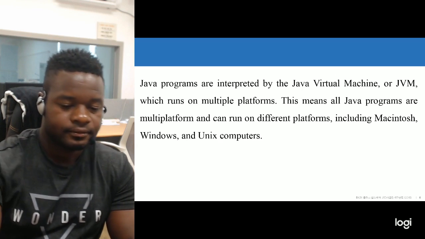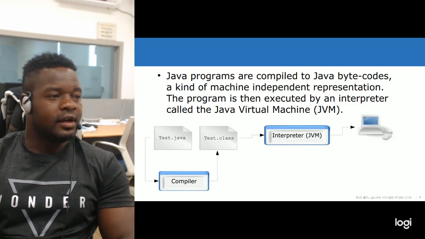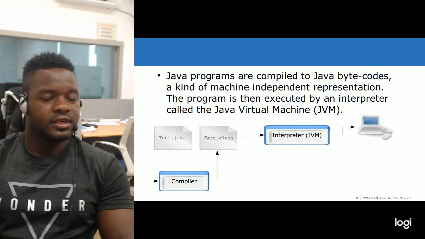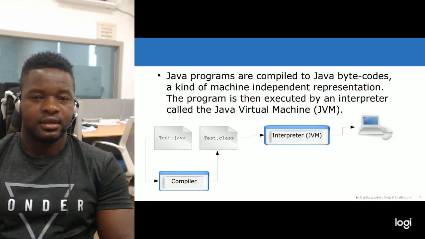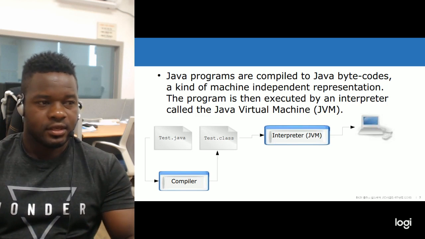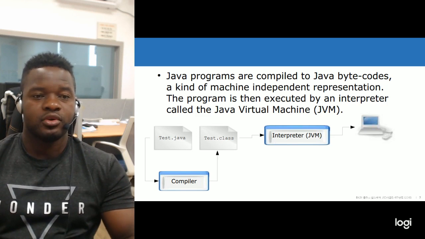writing. So Java programs are compiled to Java bytecodes, a kind of machine-independent representation. That is what the virtual machine does. So the code that we write is converted to Java bytecodes.